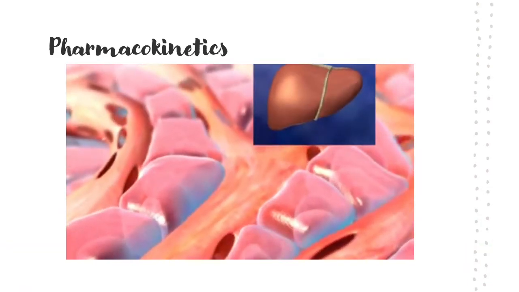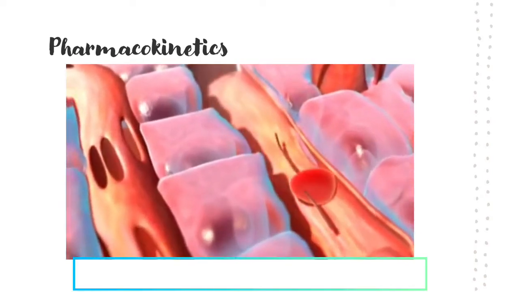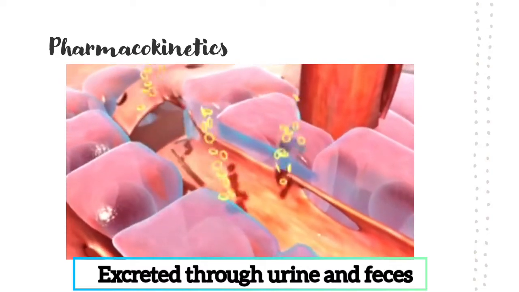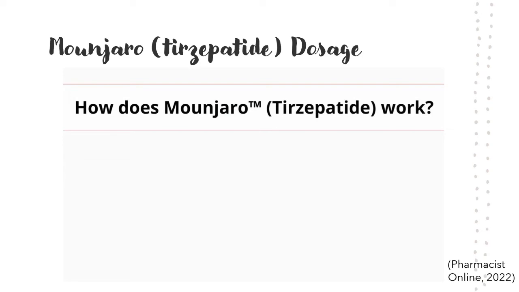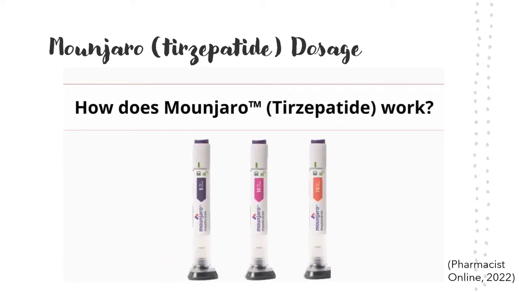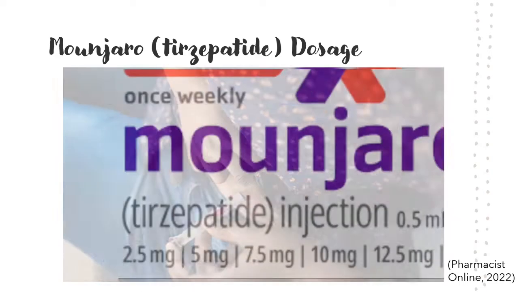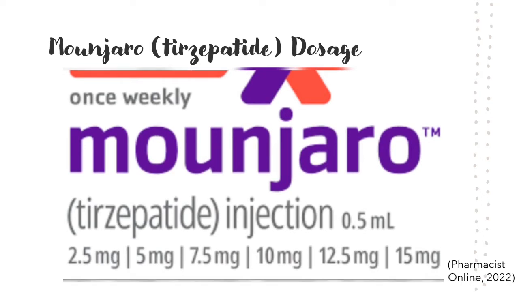Tirzepatide is metabolized by the proteolytic cleavage of the peptide backbone. It is excreted by the kidneys through feces and urine. Mounjaro is a single-dose pen that is normally administered subcutaneously in doses starting at approximately 2.5 milligrams once weekly. After 4 weeks of usage, the dose increases to 5 milligrams.